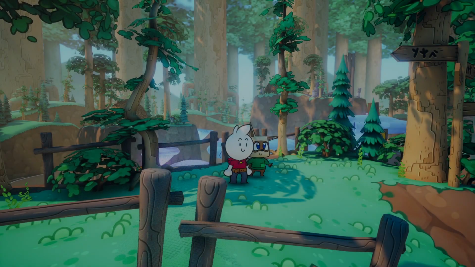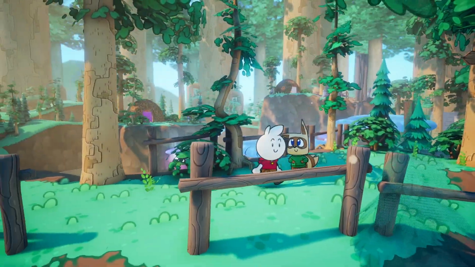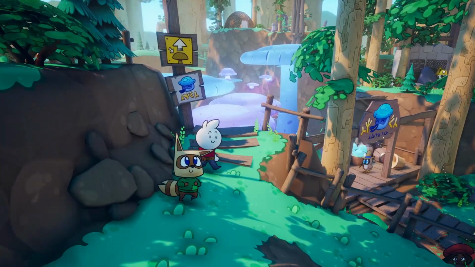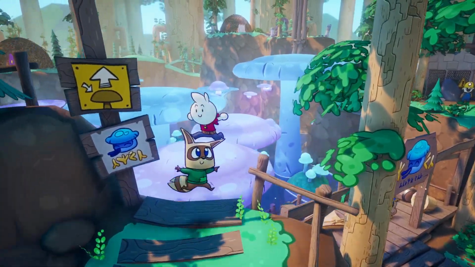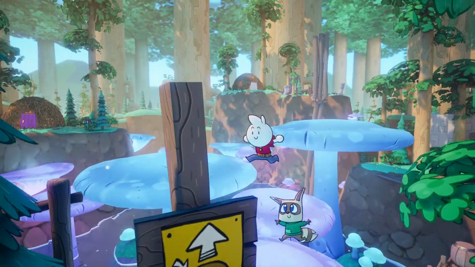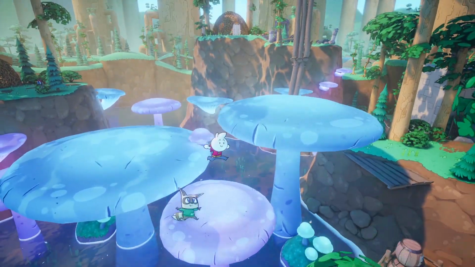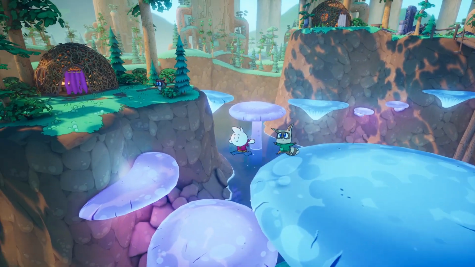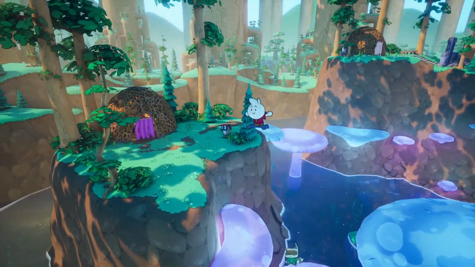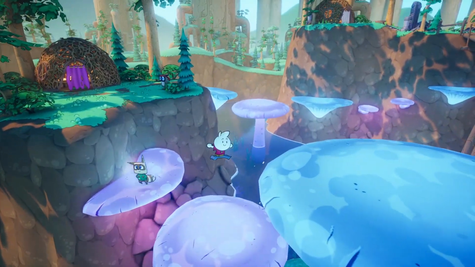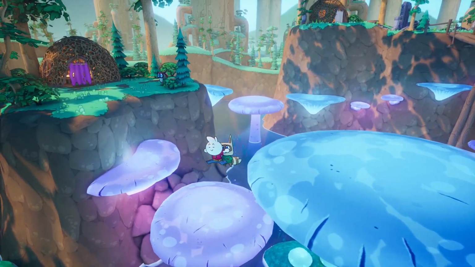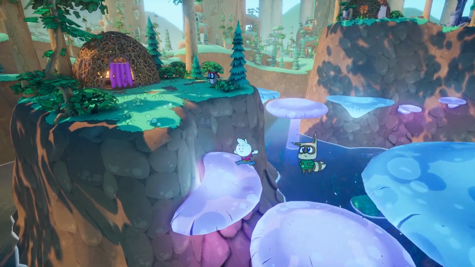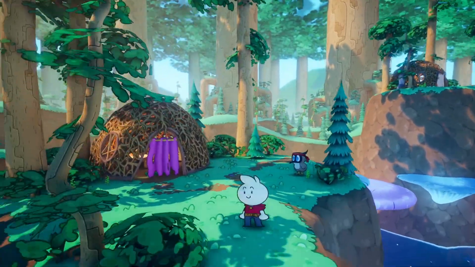I'm trying my best with the voices, guys. There's a lot of characters to voice, so excuse me if I sound the same. So yeah, I think we're gonna explore a little bit here. Oh, God, this game looks incredible. Just bouncing on some mushrooms here. I don't know, to me it seems like you bounce a little too fast, but maybe that's just me nitpicking. I'd like it if it was just a little bit slower. I don't know, just my opinion.